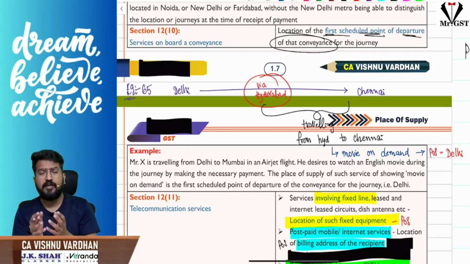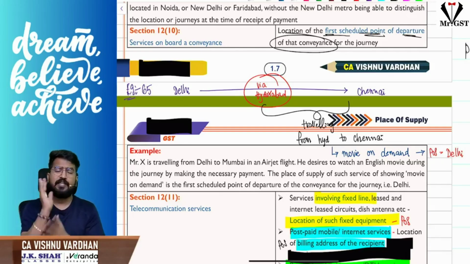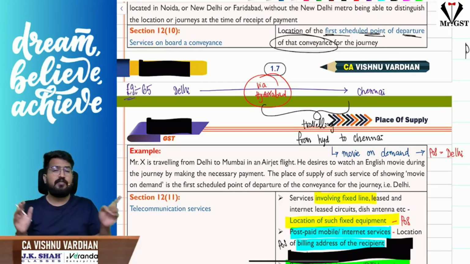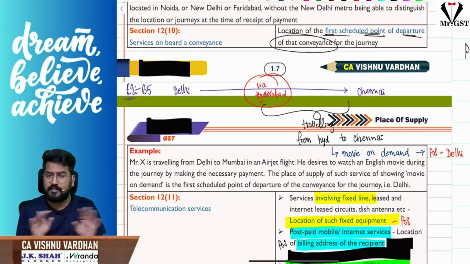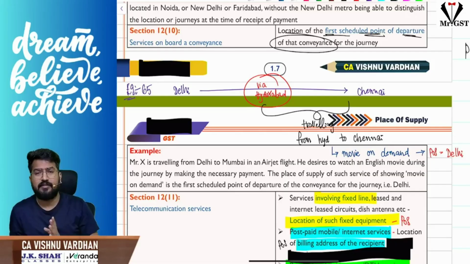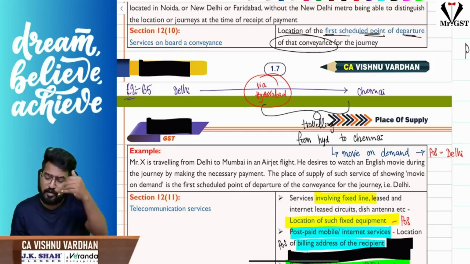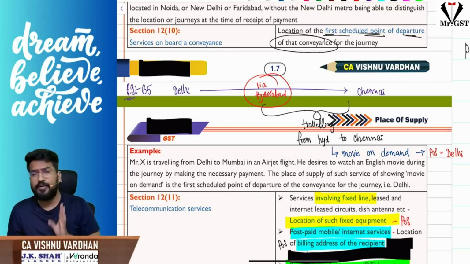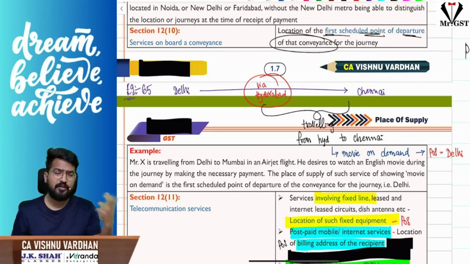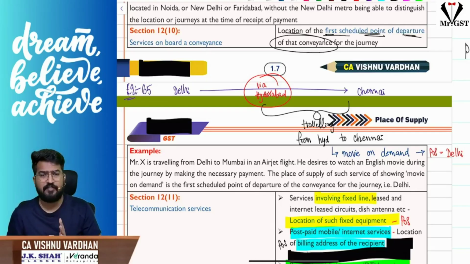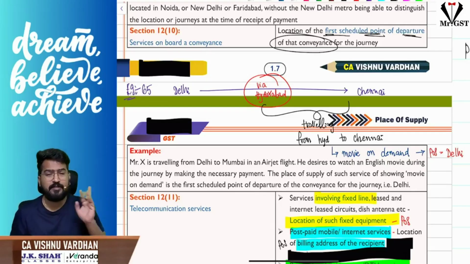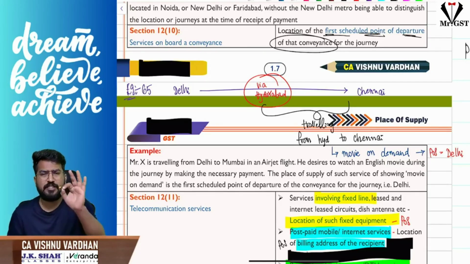Here the same way, the first scheduled point of departure of that conveyance will be the place of supply. Any service provided on board a conveyance, I repeat, the place of supply will be the first scheduled point of departure of that conveyance, not where your journey starts. Where your journey is starting is not relevant. For example, the flight is being operated from Delhi to Chennai via Hyderabad. You are boarding in Hyderabad and you are taking some music on demand, or a movie on demand, some services in the aircraft. Place of supply will be Delhi, not Hyderabad. That means where you are boarding is irrelevant. What is the first scheduled point of departure of that particular conveyance? That will be the place of supply. So that is 12 subsection 10.